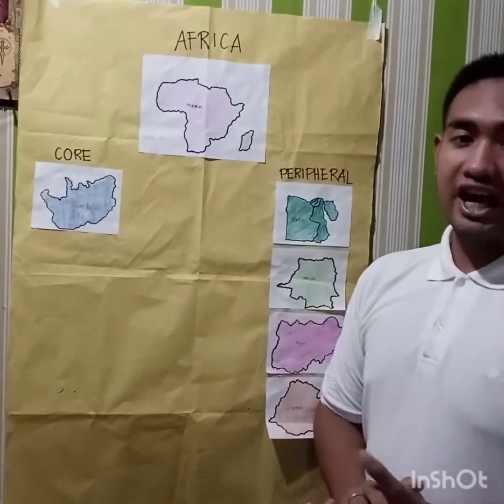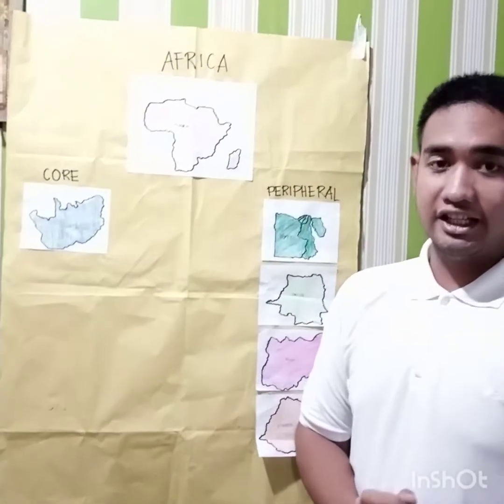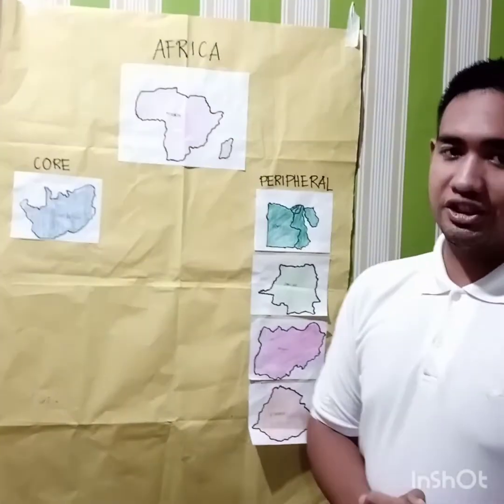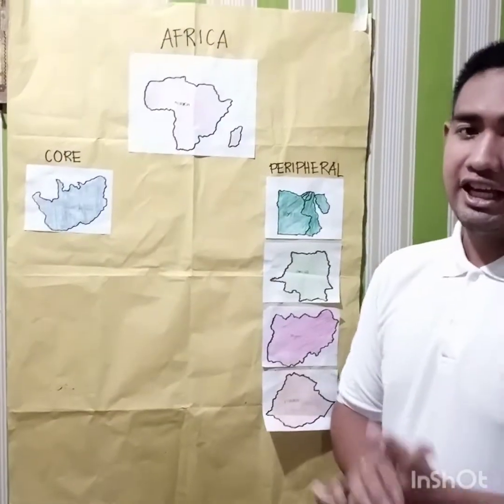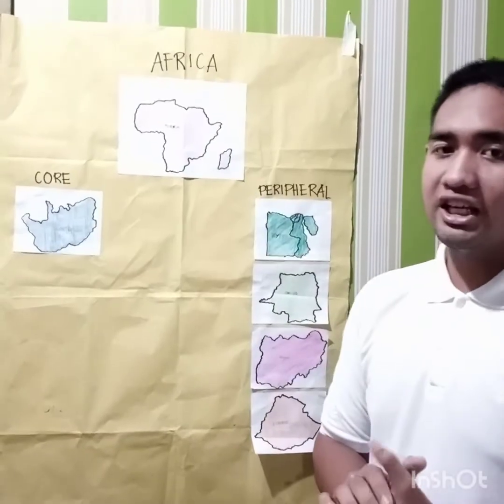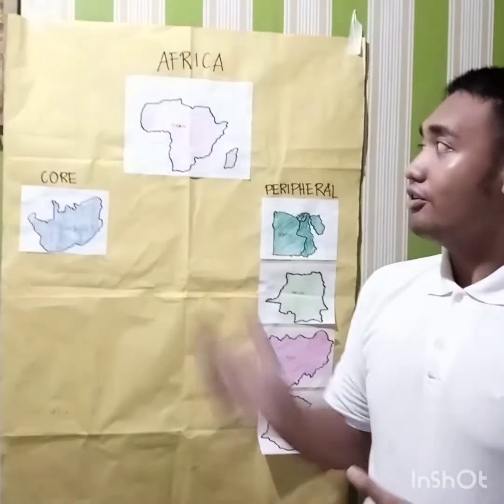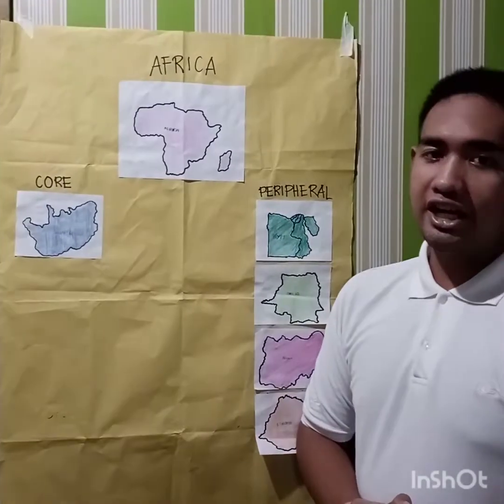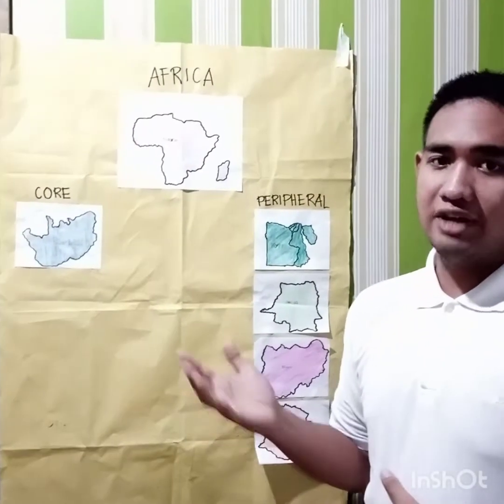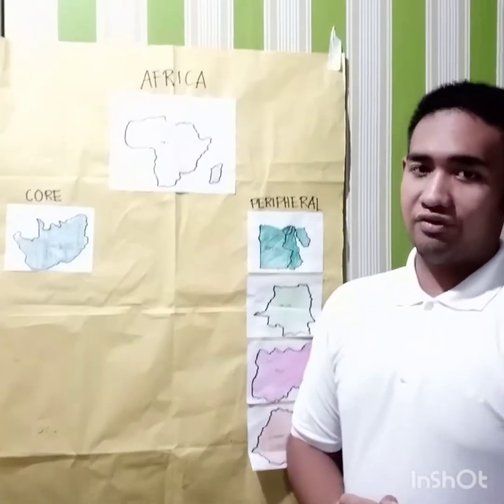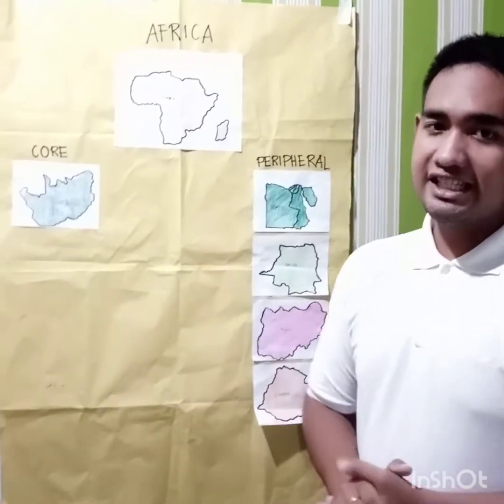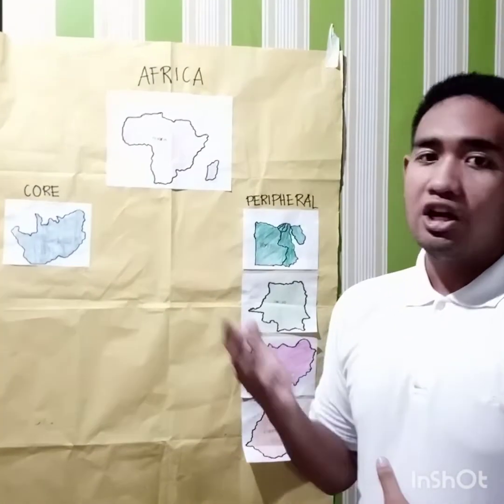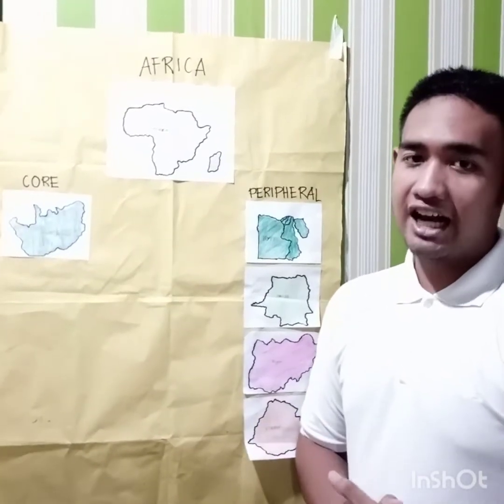Africa. Africa is the second largest continent. It's bounded by the Mediterranean Sea, the Red Sea, the Indian Ocean, and the Atlantic Ocean. It is divided almost equally in half by the equator. It has 54 different countries, more than any other continent. It is blessed with the world's longest river, the Nile, and the world's largest desert, the Sahara Desert.